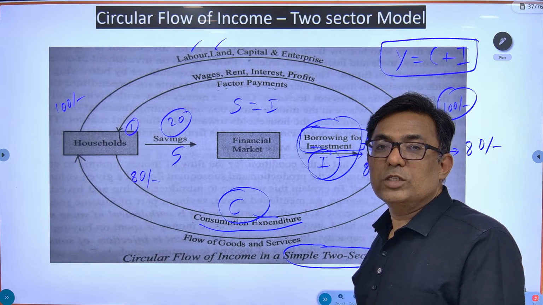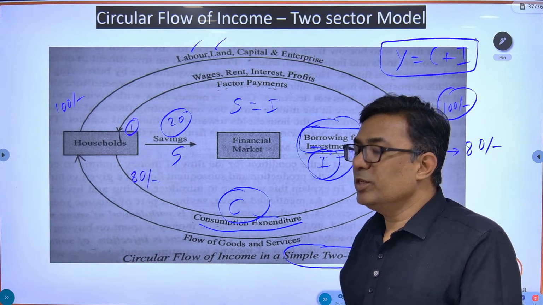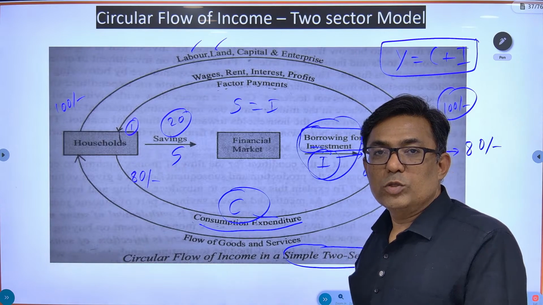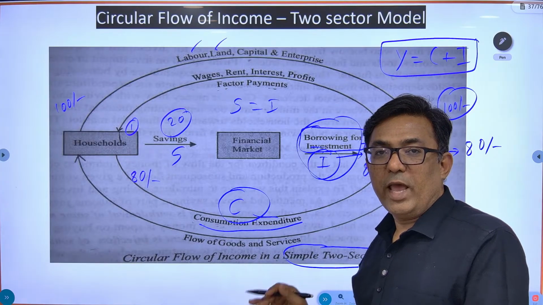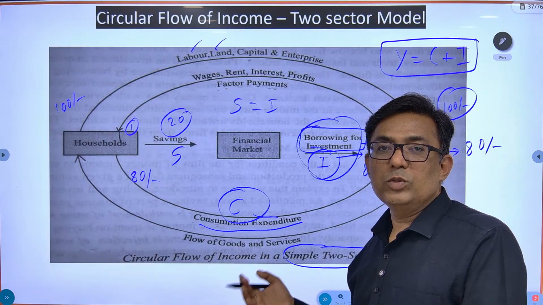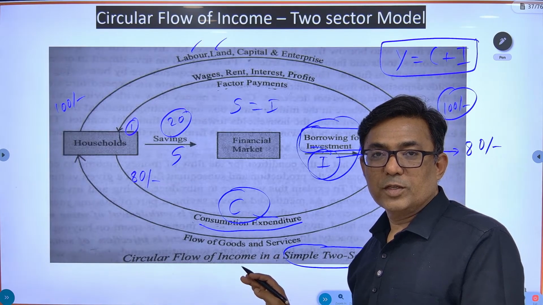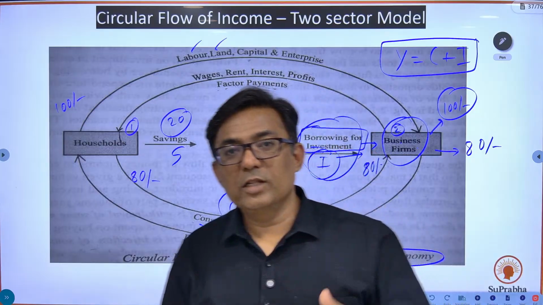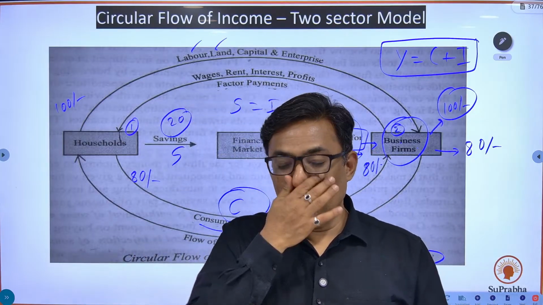How much are the business firms going to produce? That much amount which the households are going to consume, that is consumption expenditure, and the businesses are going to make investment, that is investment expenditure. So Y is equal to C plus I. Now let us take it from another angle. Look at it from the other side.